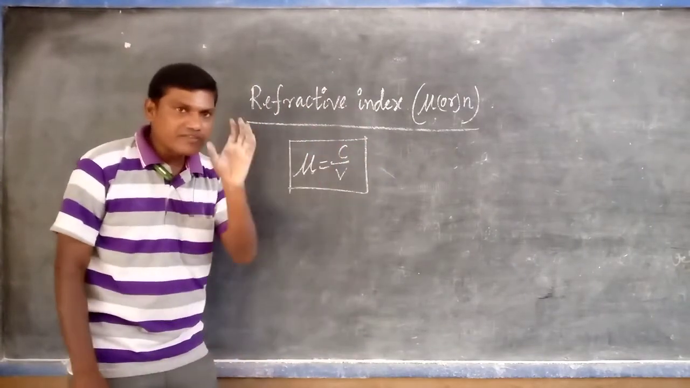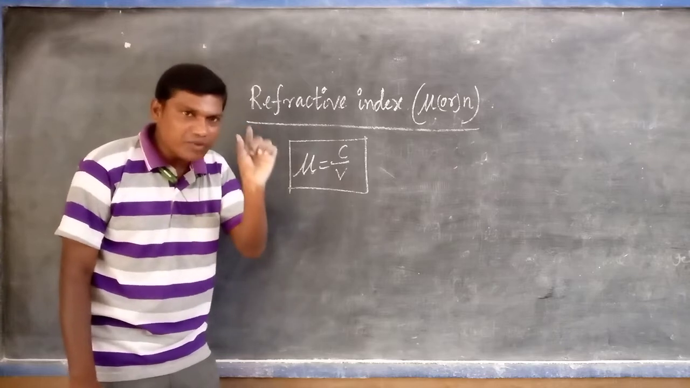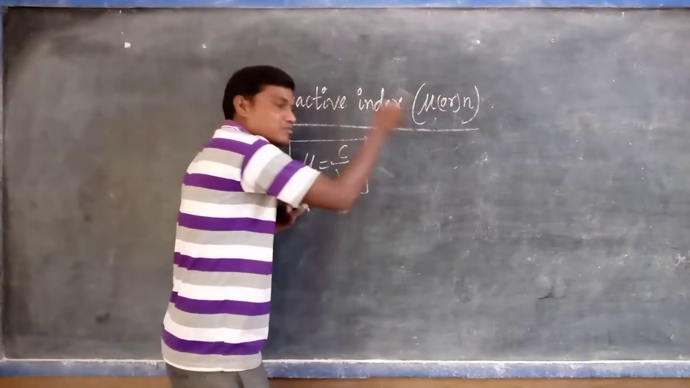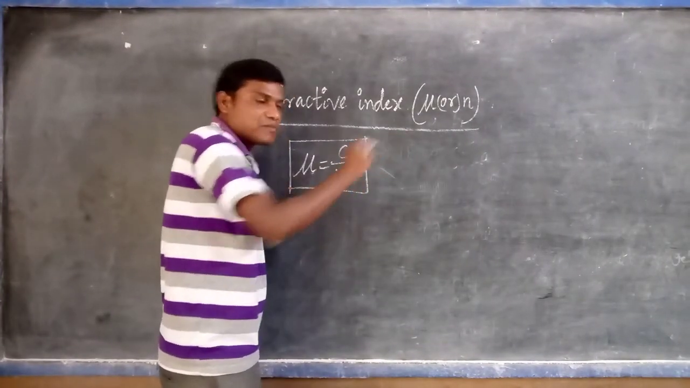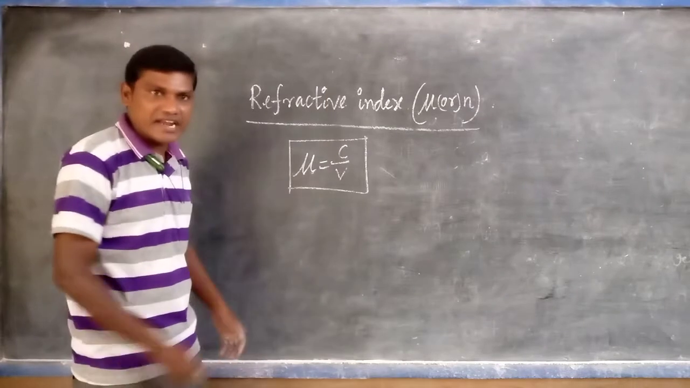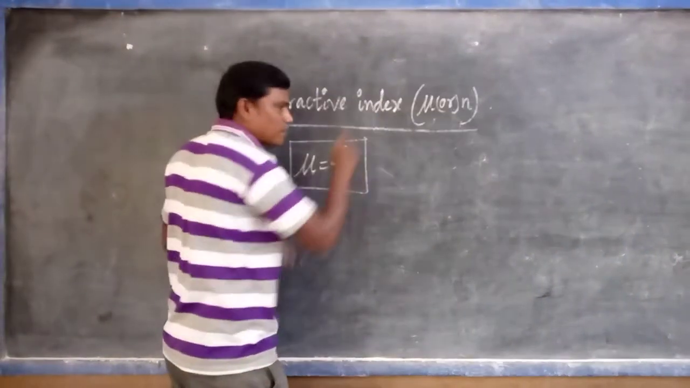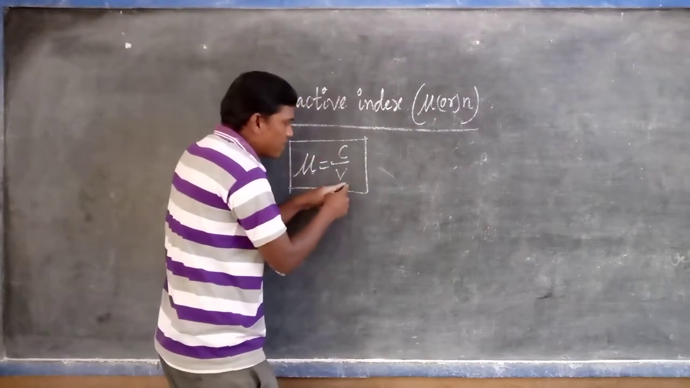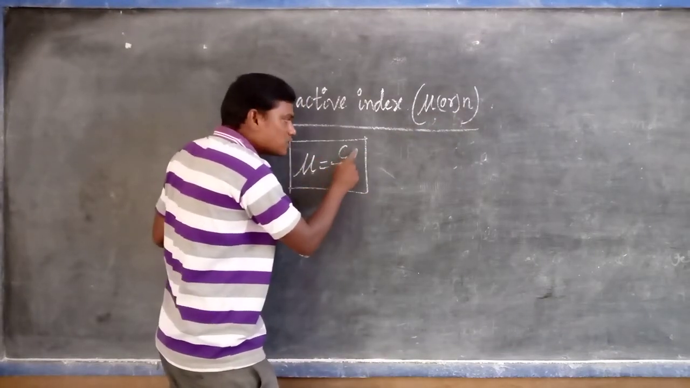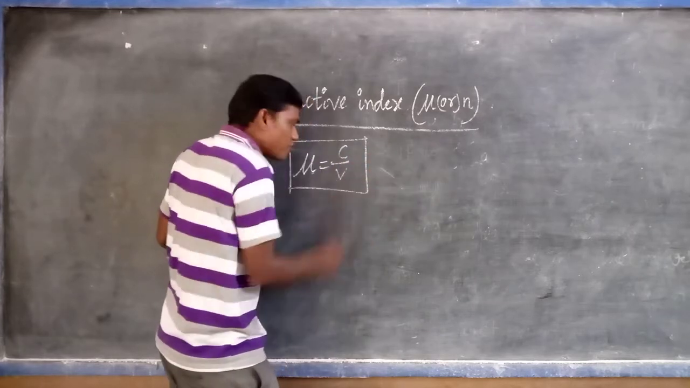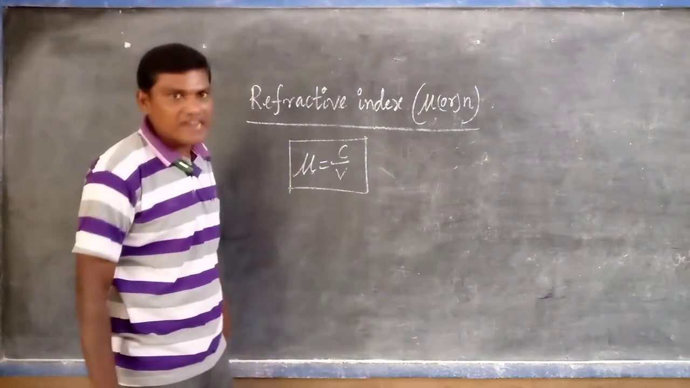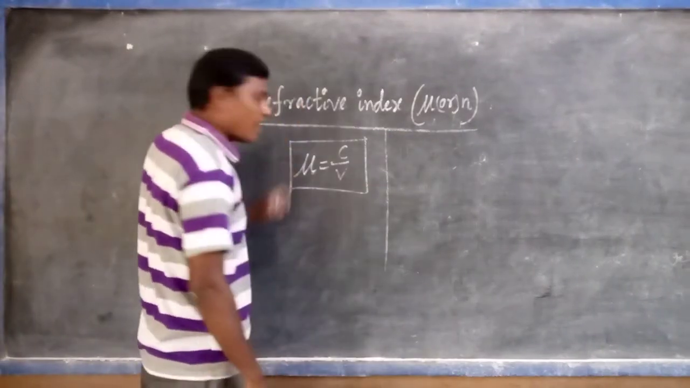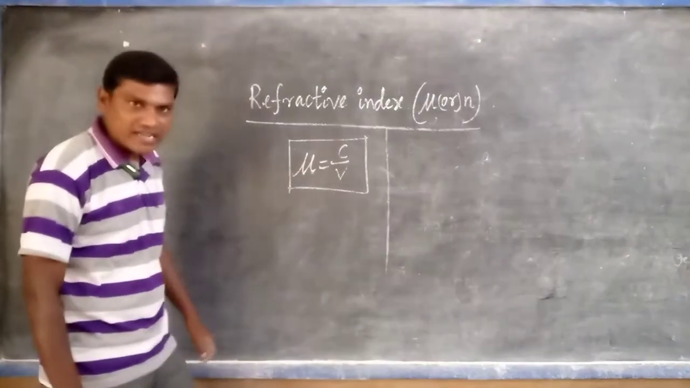Listen very carefully. Refractive index is defined as the ratio of the speed of light in air or vacuum to the speed of light in the medium. So refractive index is represented by either mu or N. Mu is equal to C by V. C is the speed of light in air or vacuum. V is the speed of light in the medium. Next, what are the units of the refractive index?